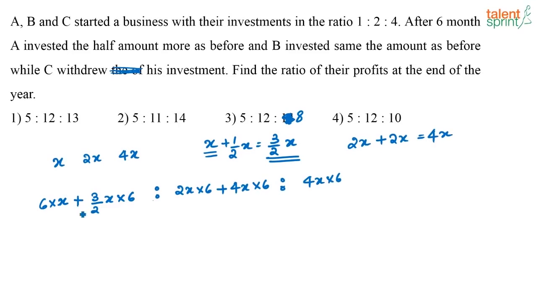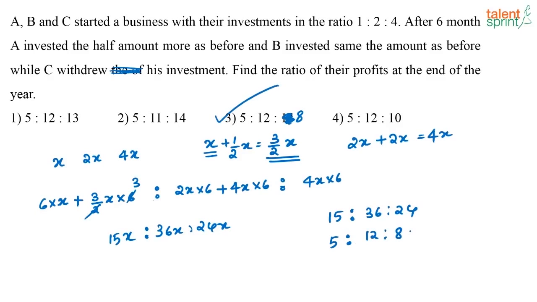So here what do you get? You have 6X plus 9X, right? That is 15X. 15X is to, here you will have 12X plus 24X, that is 36X, is to 24X. Or I can say that the profit will be split between them in the ratio 15 is to 36 is to 24. Or if you simplify this, what do we get? We get 5 is to 12 is to 8, which is option 3.